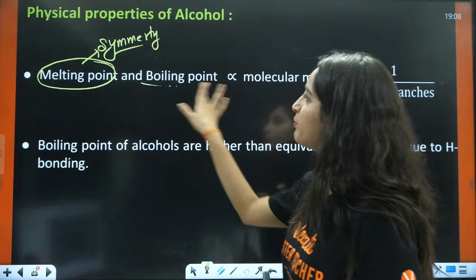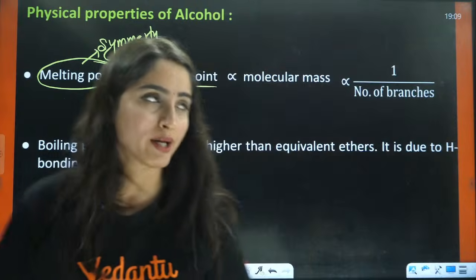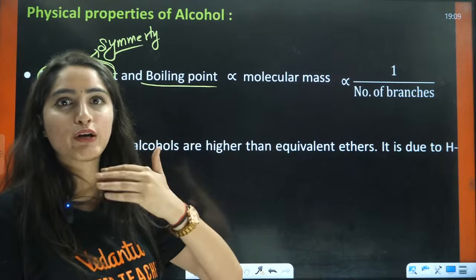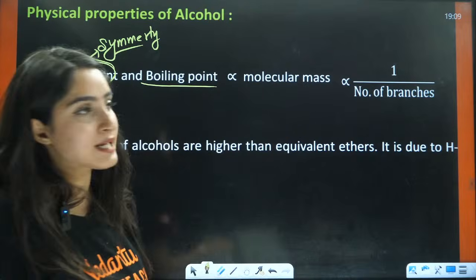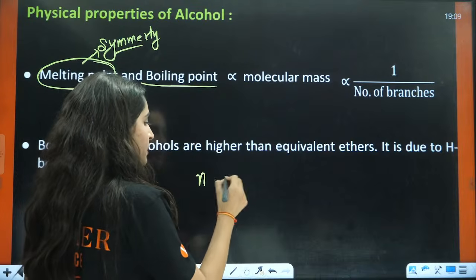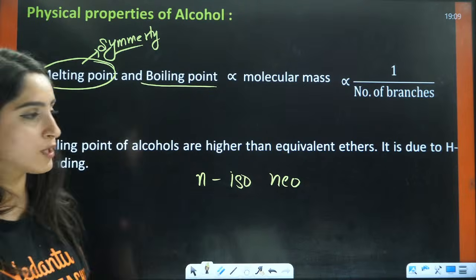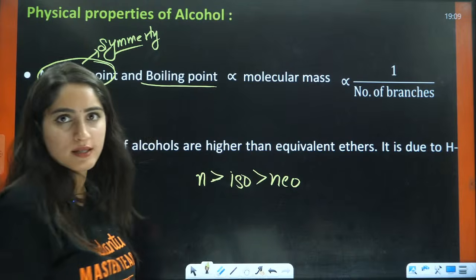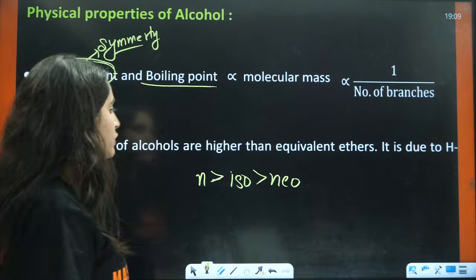But if you talk about the boiling point, it is very different as compared to the melting point. In the case of boiling point, the more the molecular mass, as the number of carbons increases, the boiling point will increase, right? But as the branching increases, for example, we have n, then iso, then neo, which will have the highest boiling point? Neo has more branching, so it has the lowest boiling point. The n-isomer has less branching, so it will have the higher boiling point. That is going to be the answer.